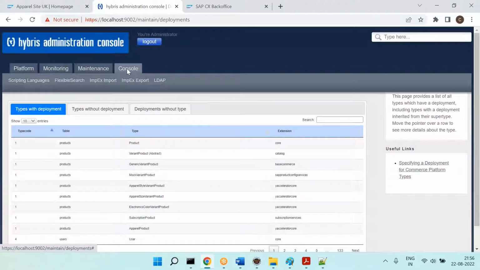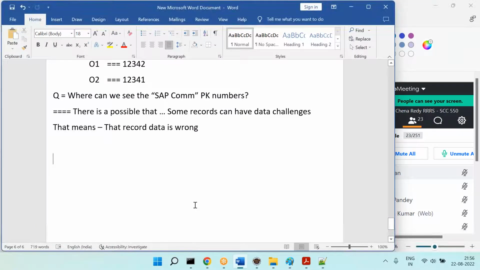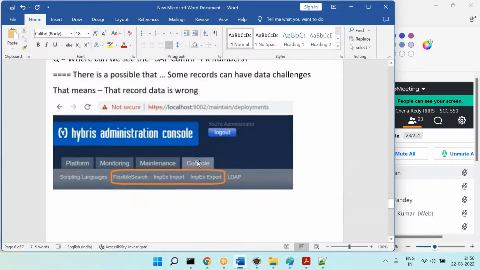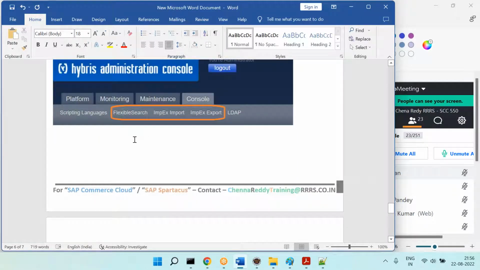Then if we come to the console, you need to understand two terminologies, because we use these two terminologies very frequently. In the console, we have two terminologies, impexes and flexible search queries. Let's understand what that means.